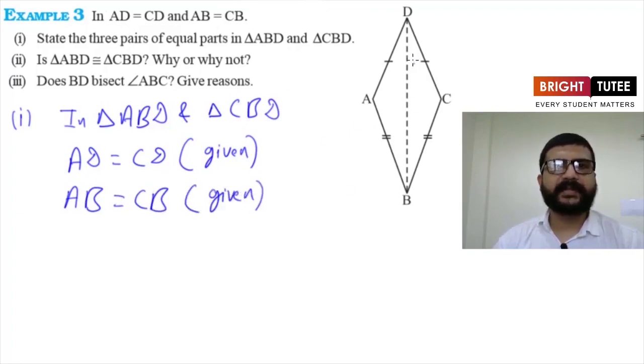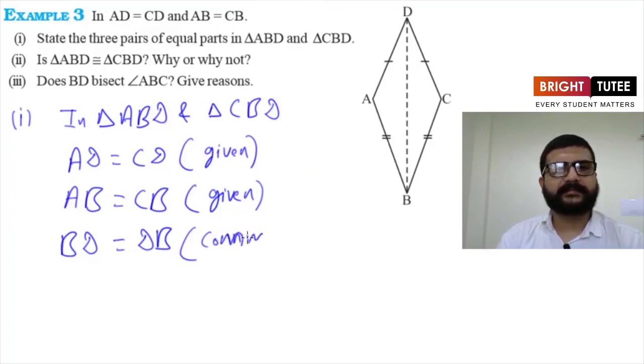Now do we have anything else which is common to both the triangles? Yes, there is one side BD. The side BD is common to both the triangles. So we can write BD is equal to DB, or we can say BD is equal to BD, common to both the triangles. So these are the three pairs of equal parts in triangle ABD and triangle CBD.